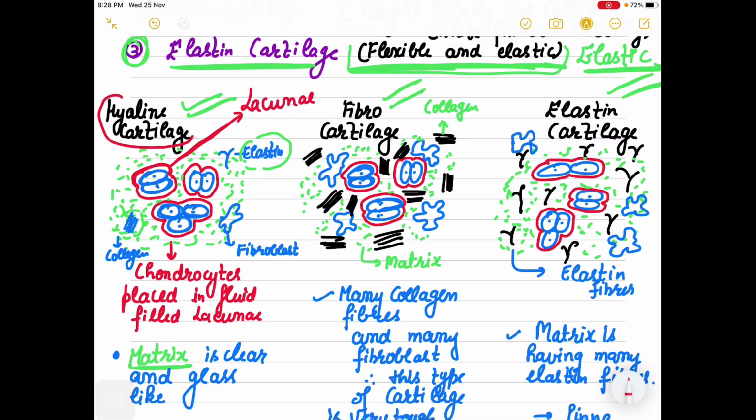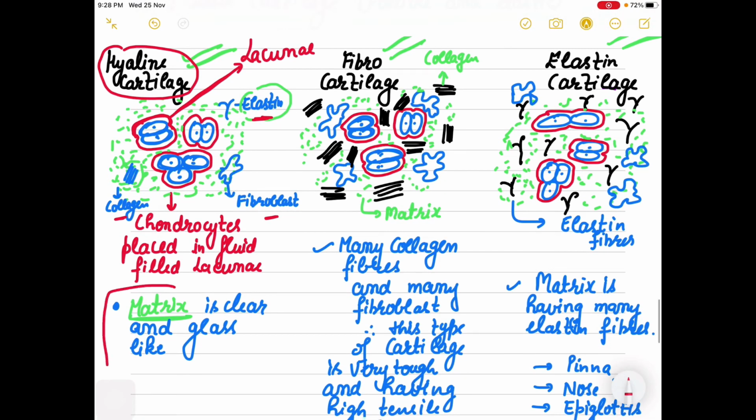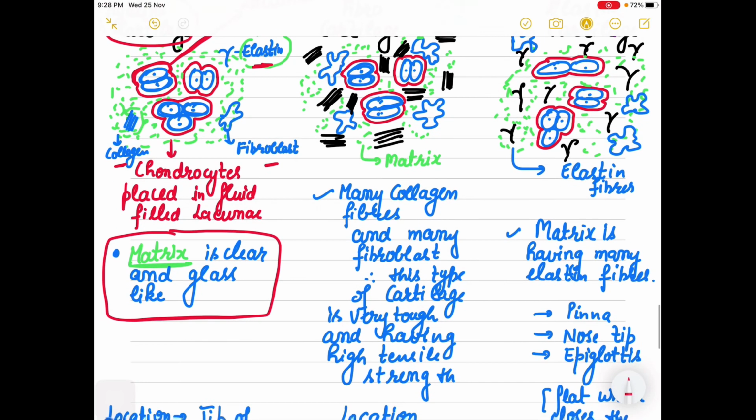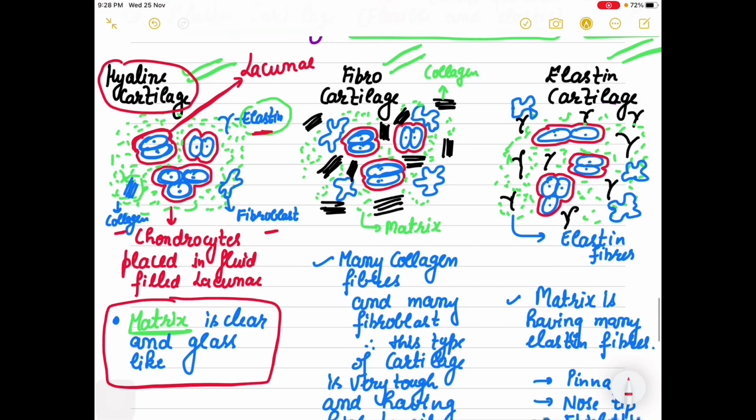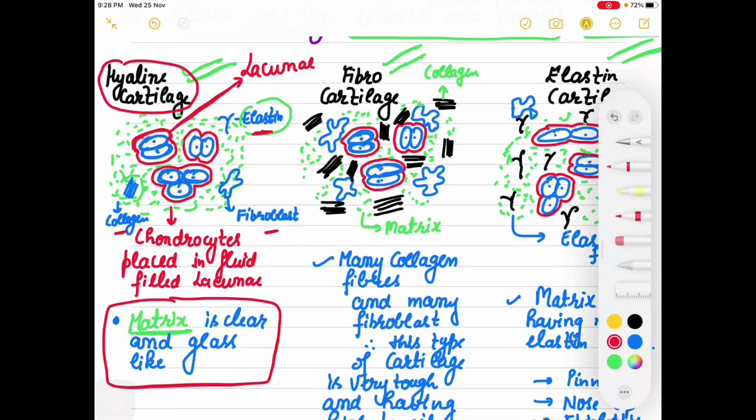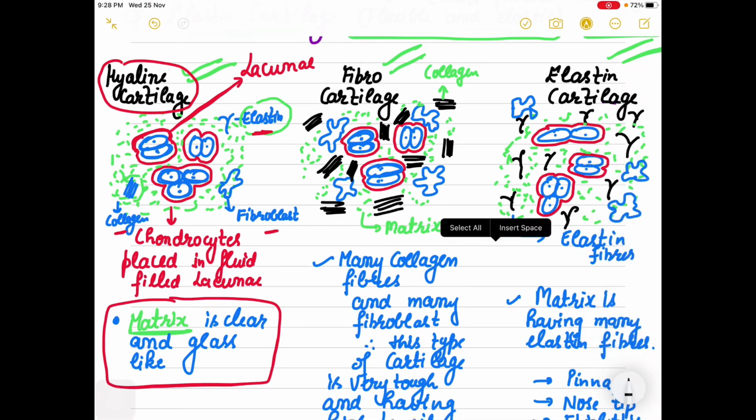Now in hyaline cartilage, we are having very few elastin, very few collagen, and very few fibroblasts. That is why we call this matrix clear and glass like. In fibrocartilage, we are having many collagen bundles.